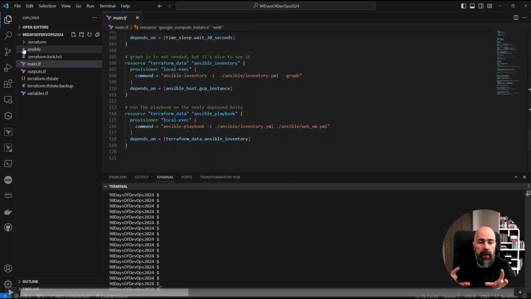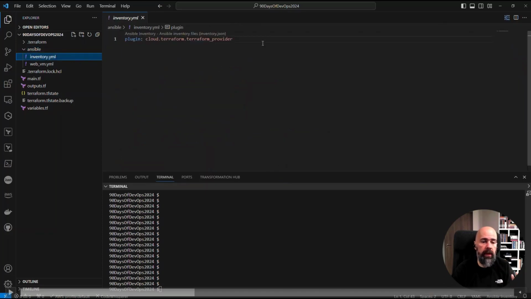In this file, we already put infrastructure provisioning and some commands for infrastructure configuration. However, the configuration files are put in separate. So we're using Ansible. So we have here two files. Again, it's a very, very simple example.